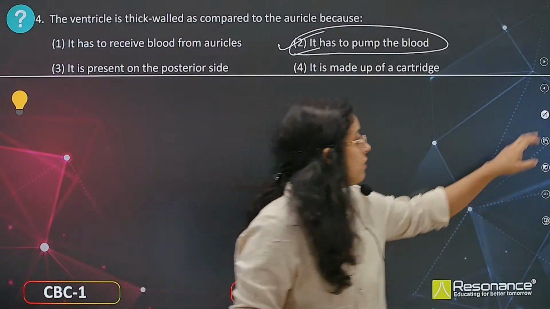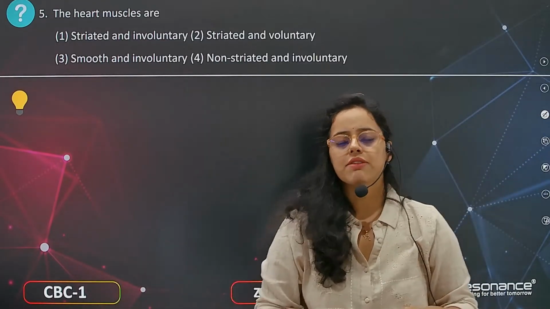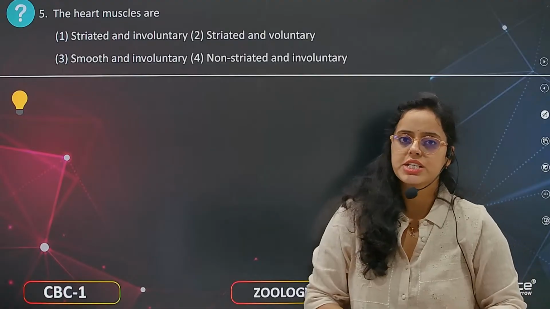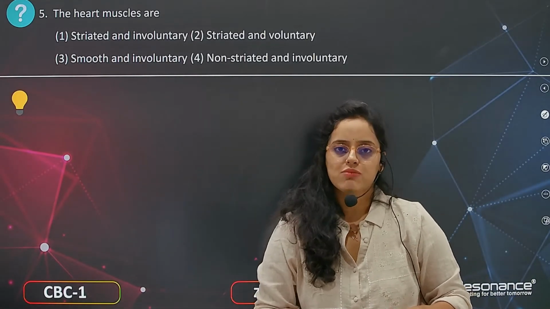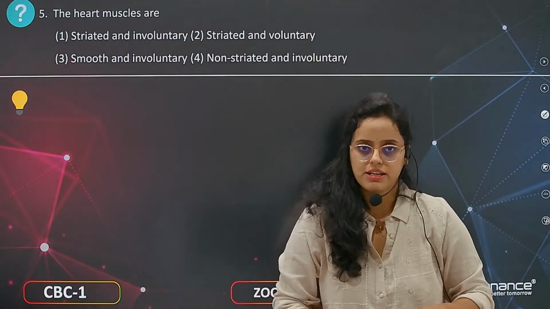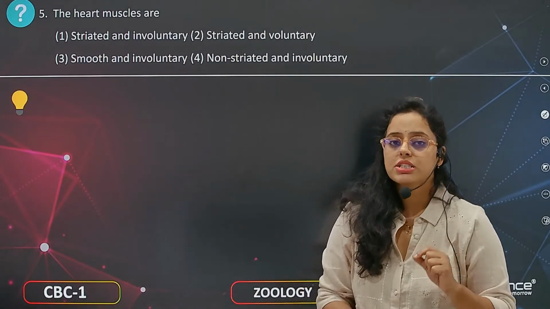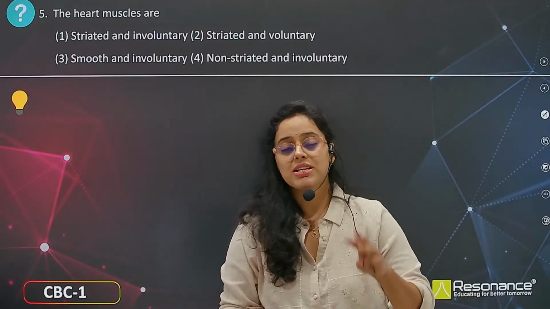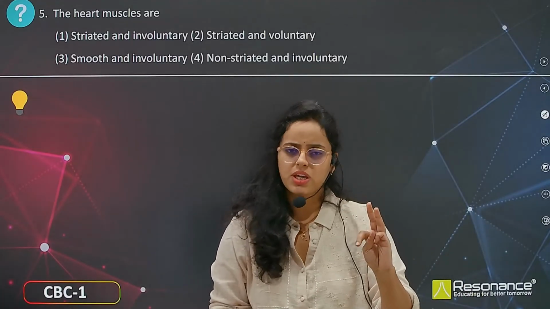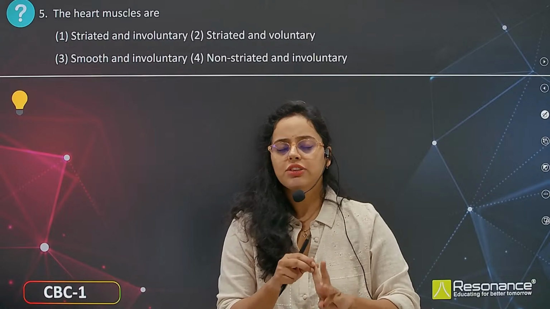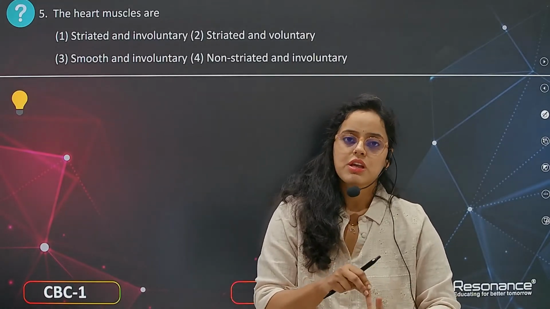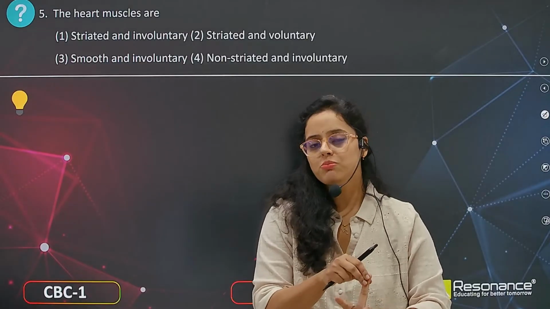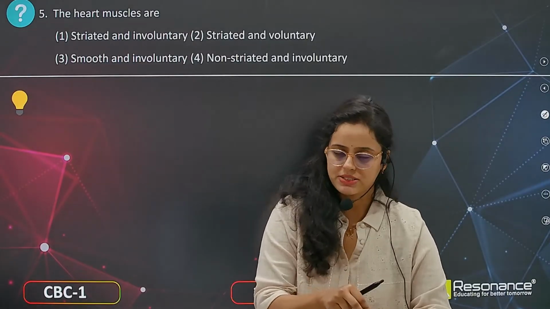Okay. Now coming to the next question, question number 5. The heart muscles are: striated and involuntary, striated and voluntary, smooth and involuntary, or non-striated and involuntary. We have discussed in the muscular chapter also that muscle is made up of three types: striated or skeletal muscles, smooth muscles and cardiac muscles.